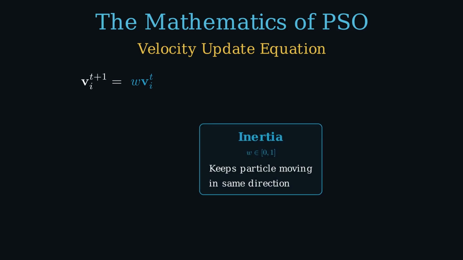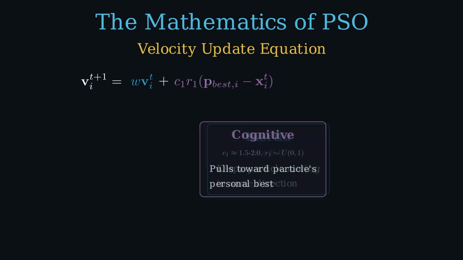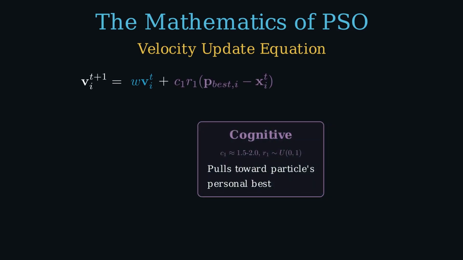The second term, c1 r1 times the difference between the particle's personal best and its current position. This is the cognitive component, the memory pull. Notice the structure, p best minus x. That's a vector pointing from where you are to the best place you've personally ever been. Scale it by c1, a constant around 1.5. Then multiply by r1, a random number drawn fresh every iteration, uniformly between 0 and 1. That randomness is deliberate. It stops the cognitive force from always pulling with the same strength. It introduces stochasticity that keeps the search from being too deterministic.